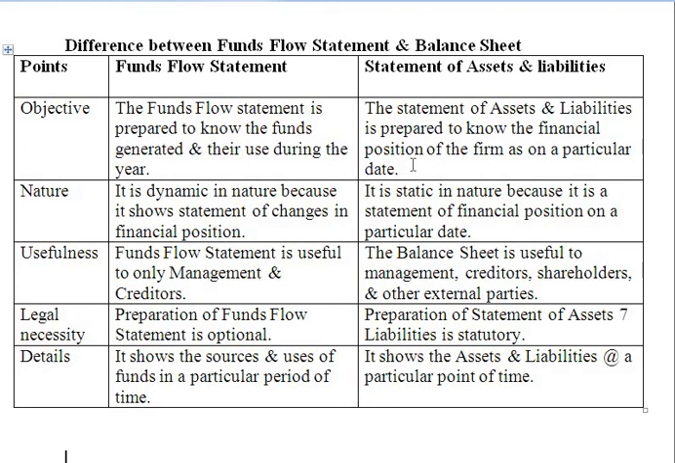The next point of difference is nature. The funds flow statement is dynamic in nature because it shows the statement of changes in financial position. Whenever changes occur in the financial position, the same changes we can find in the funds flow statement, and therefore we can say that the nature of the funds flow statement is dynamic, whereas the nature of the statement of assets and liabilities is static because it is a statement of financial position on a particular date.